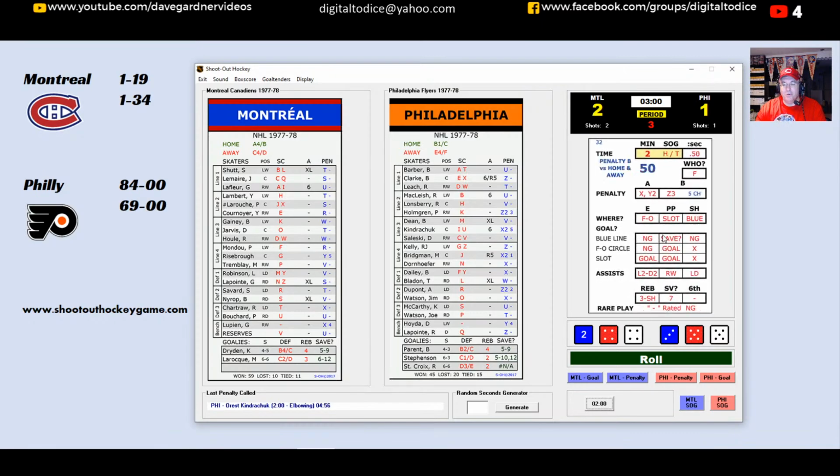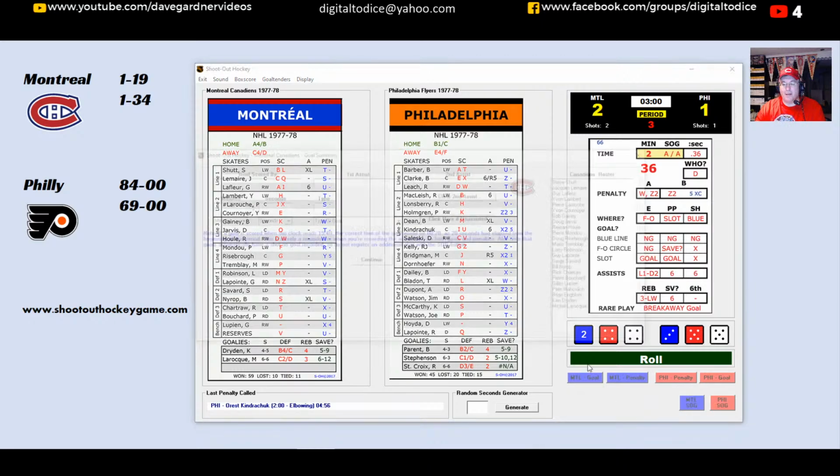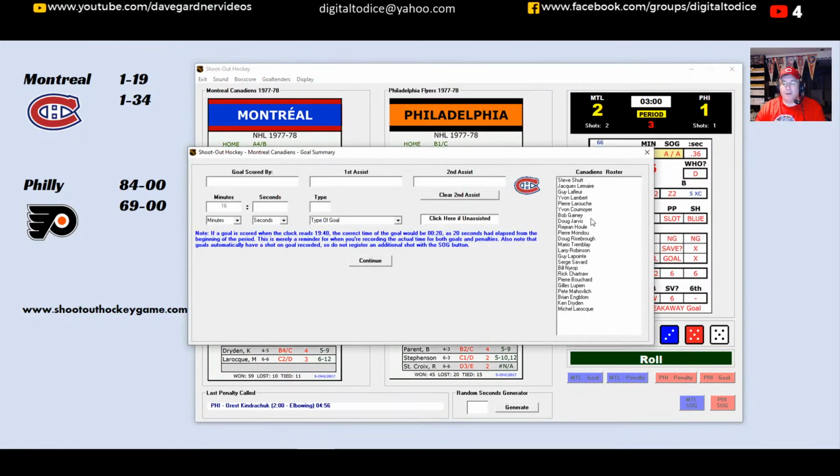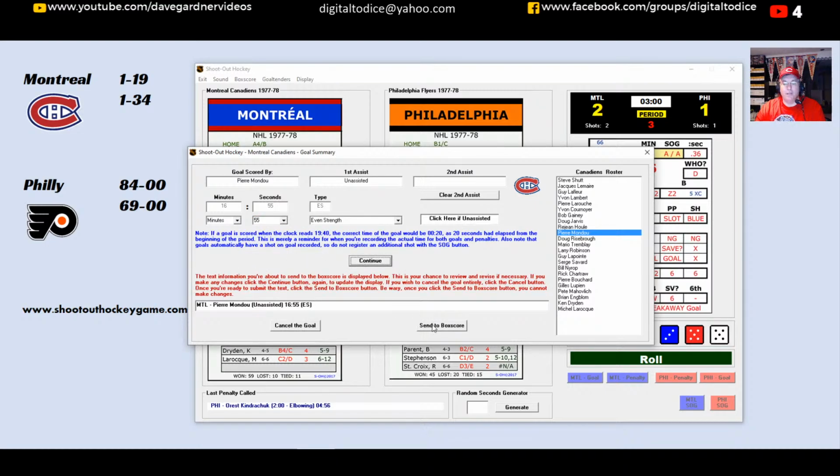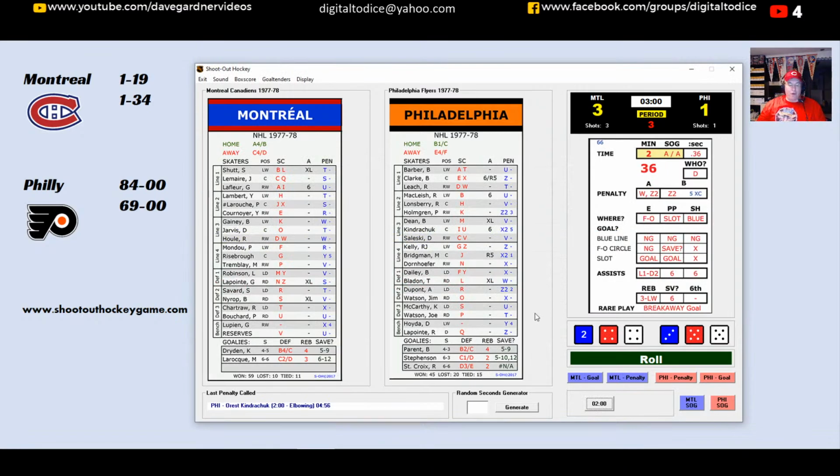So Mondou with defense 2. Mondou's his own left wing, so there's no assist. We check again, and a 6. And no, it's just Mondou all by himself. A great individual effort by Pierre Mondou. Oh, come on. Click here if unassisted. There we go. I'm having trouble with that tonight. Even strength goal at 16:55, and it's now 3-1.